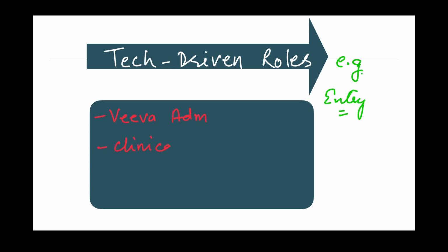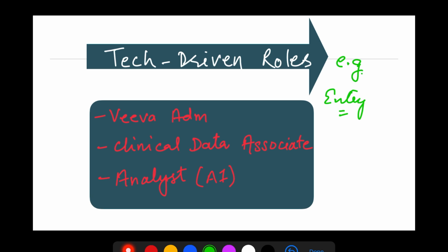Let's see, first of all, Veeva administration roles, Veeva Vault, or you can say specialist role. So what is Veeva admin? Because now we are filing all the documents in the TMF electronically. So no more paper. 99% of the time they are filing electronically. And Veeva is a tool, a system where these documents are uploaded. So they need a specialist who is tech savvy, who can handle this technology part.